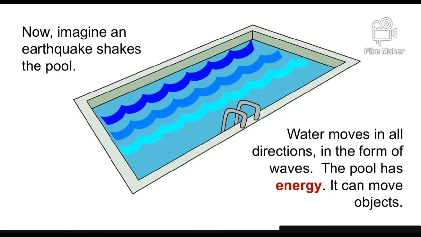Next, imagine an earthquake shakes the pool. Now we can see that water is moving in all directions in the form of waves, right? The pool has energy and it can do work, it can move objects.